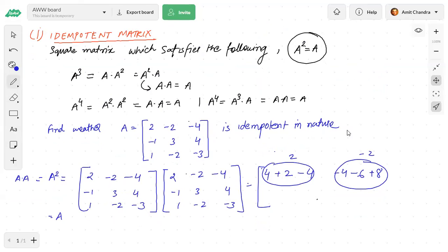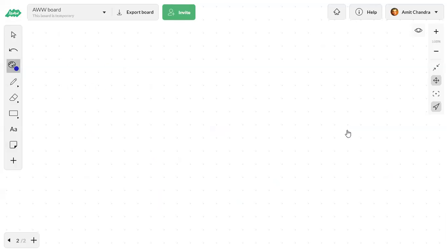Understood? Okay, fine, very good. Right, so idempotent is a square matrix which satisfies this property. Again I'm telling you, I have already explained that in the exam they will only give you that A is idempotent, so you have to remember the definition or the condition for an idempotent matrix. Okay, fine. Next kind of matrix is nilpotent.